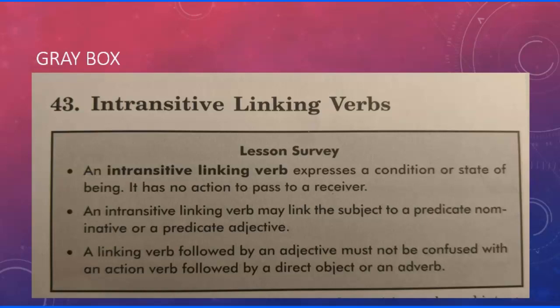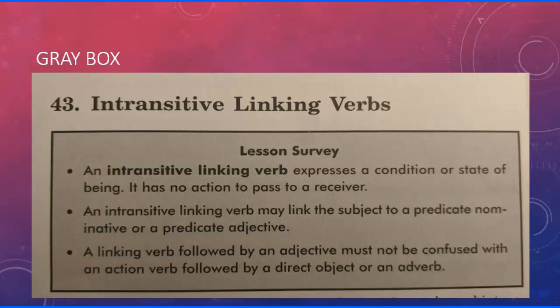So the second bullet point there, an intransitive linking verb may link the subject to a predicate nominative or predicate adjective. So that's what you're looking for. You're not looking for a direct object or indirect object. Now you're looking for the predicate nominative or adjective. You're just repeating. So if I said Jesus is king, then Jesus and king are both words being used to describe him. I could say Jesus is loving. Loving is an adjective that describes him. So that's how the predicate nominative and predicate adjective work.